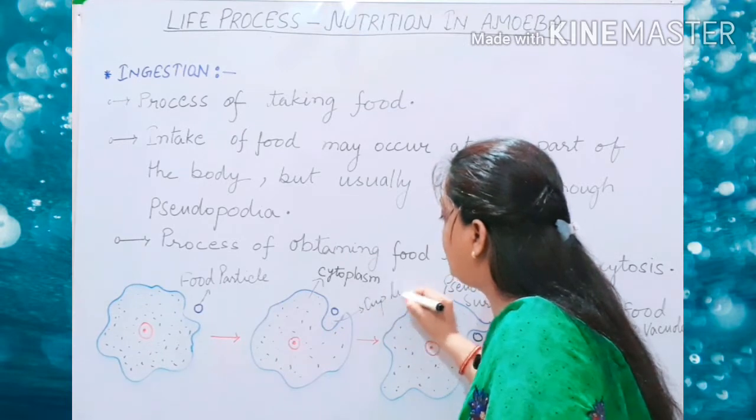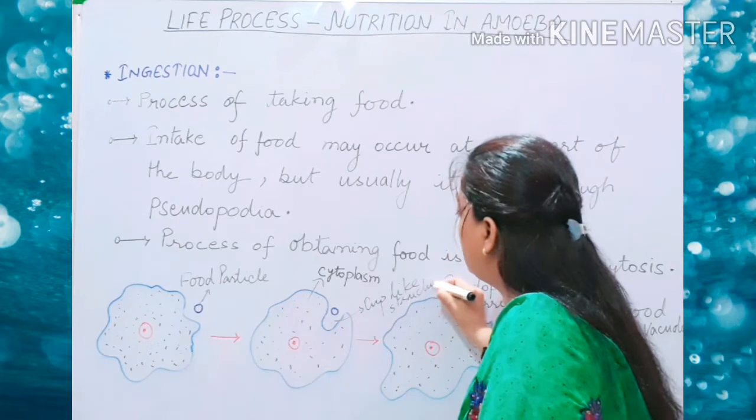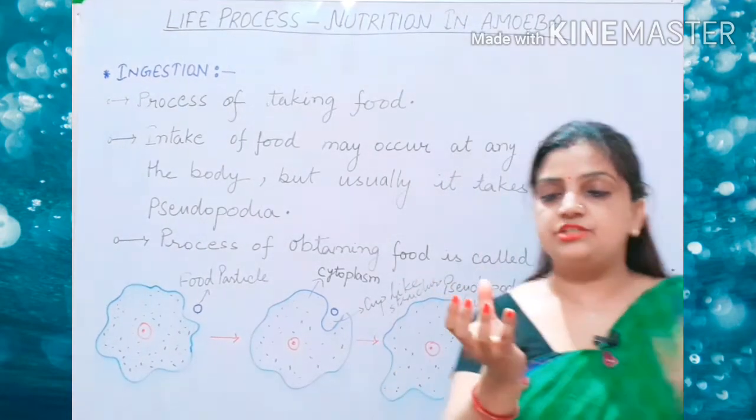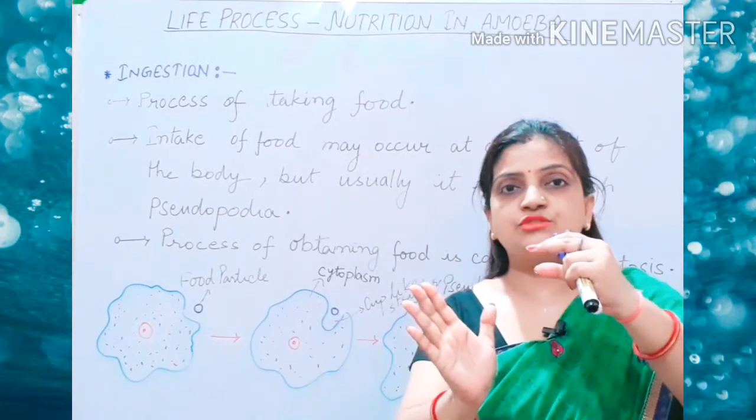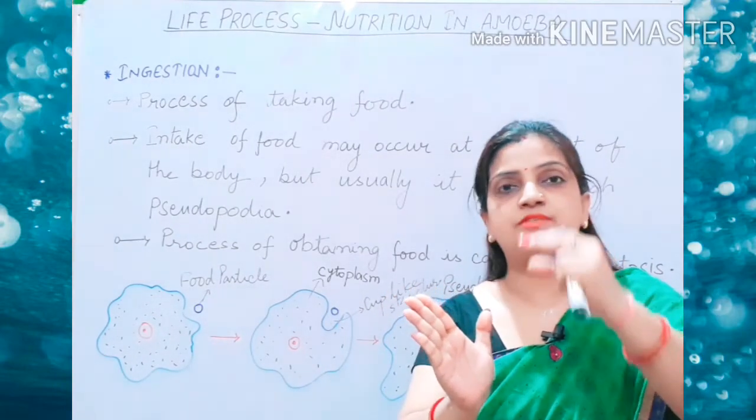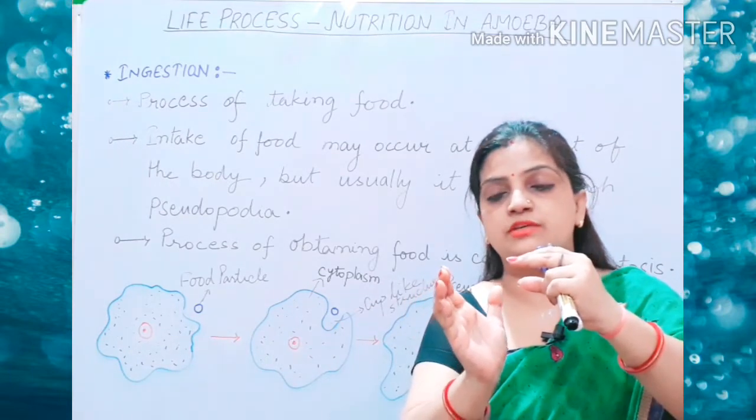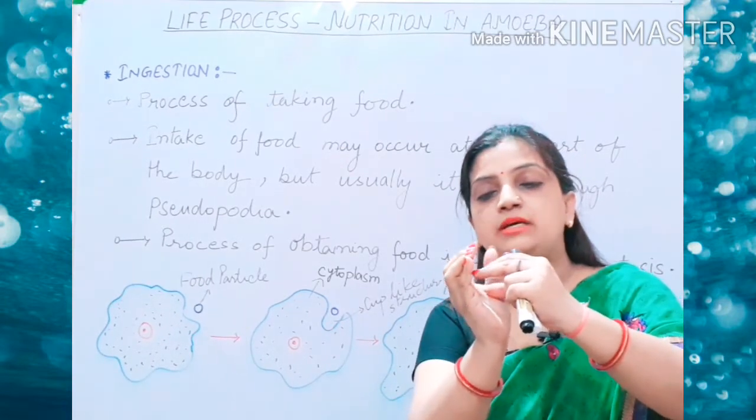This is a cup-like structure. So, your amoeba forms a cup-like structure. Suppose this is a food and the amoeba is like this. Now, as soon as the amoeba observes the food particle, it will be moving slowly, gradually towards the food particle, and for engulfing it, it will form a cup-like structure.